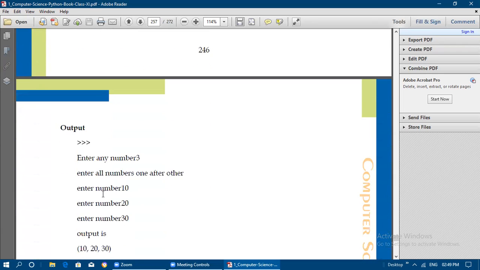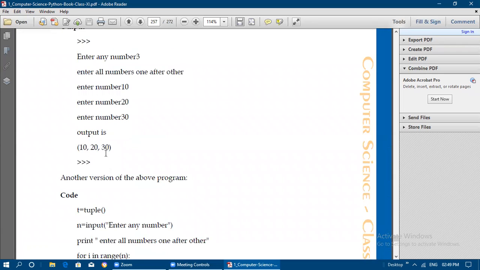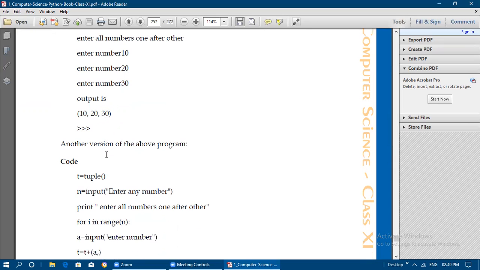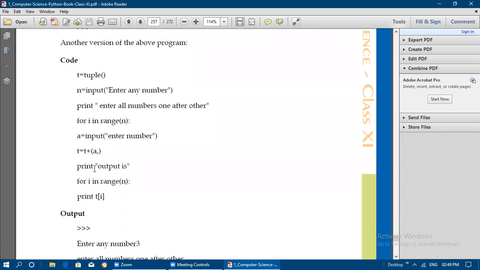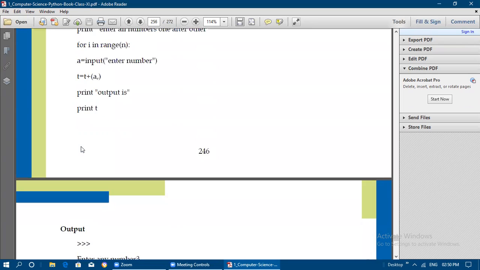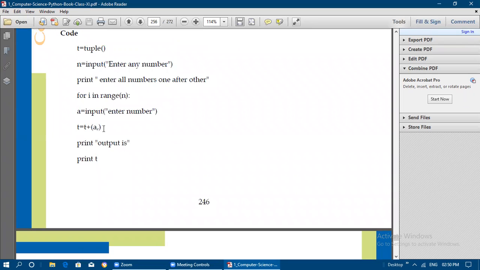Okay, within parentheses all the answers will be printed, like 10, 20, 30 we have entered, all the values are printed: 10 comma 20 comma 30. So if you are going to do a small change in the same program, another version of the above program, we are going to see everything is same up to here. Only change is we are going to print the elements one after the other using a for loop. Here we have used just print t alone, output is print t.